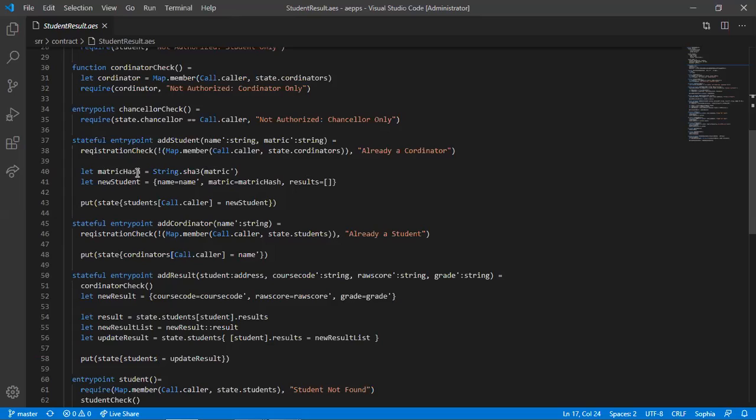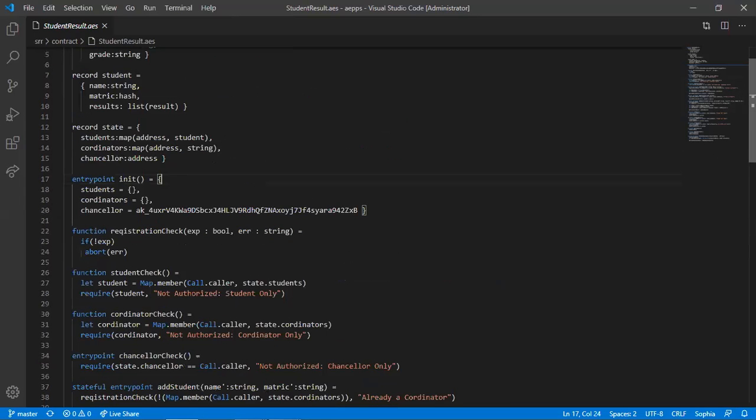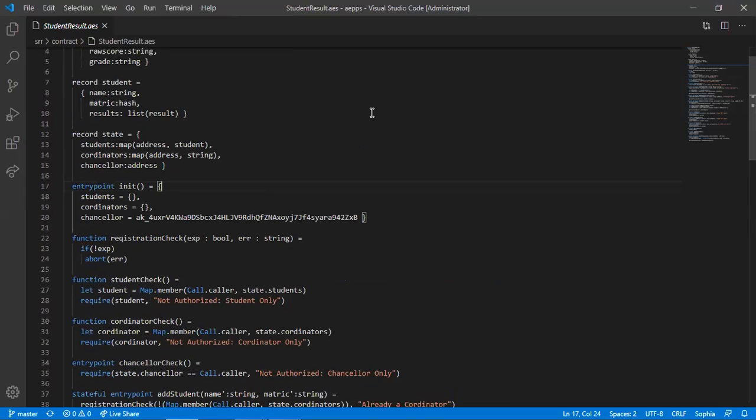Then he created this variable called matric hash, where he's changing this string now to a hash.